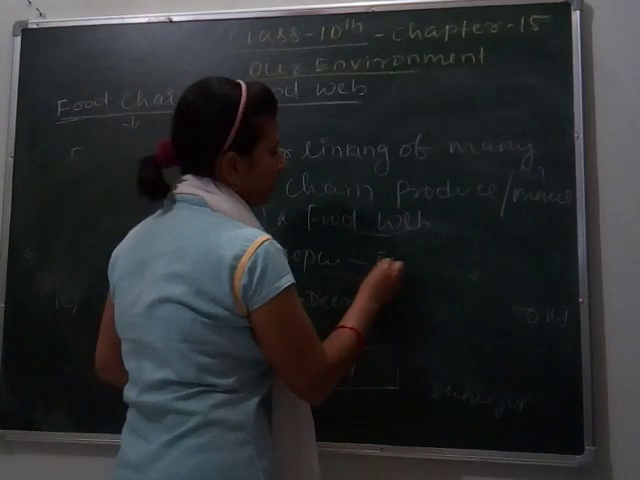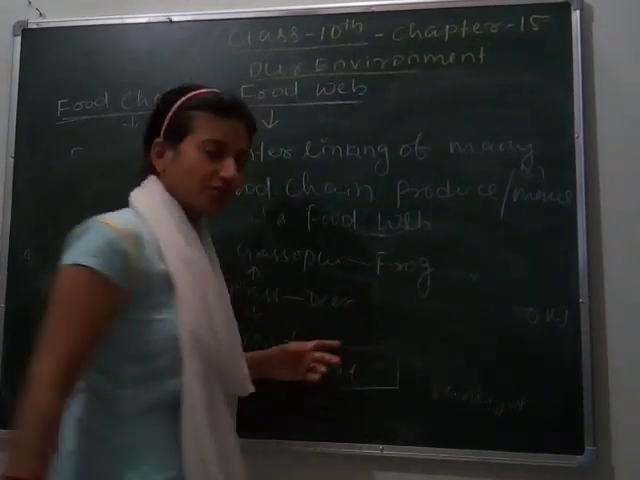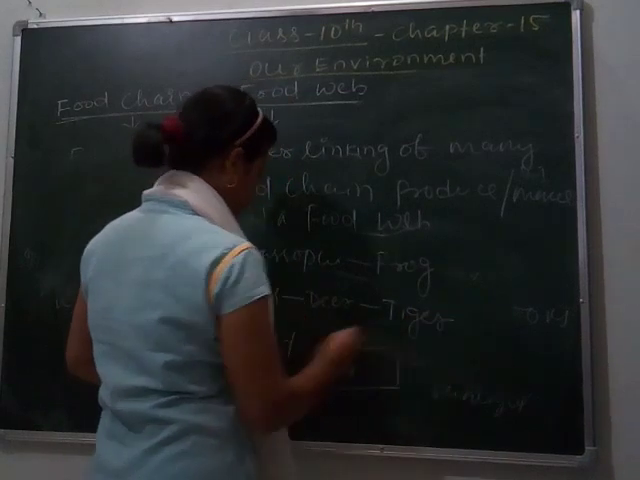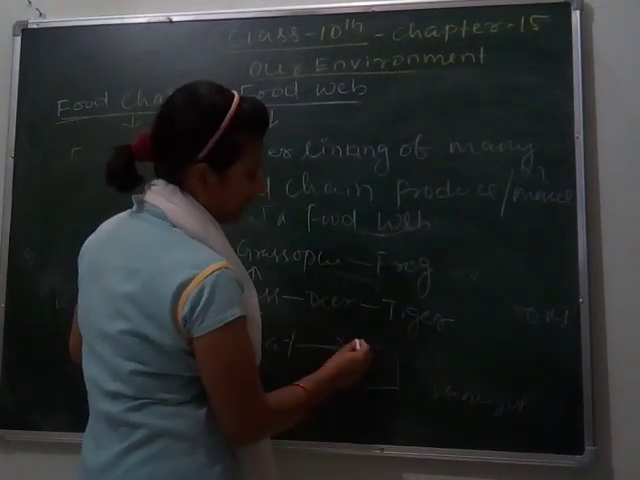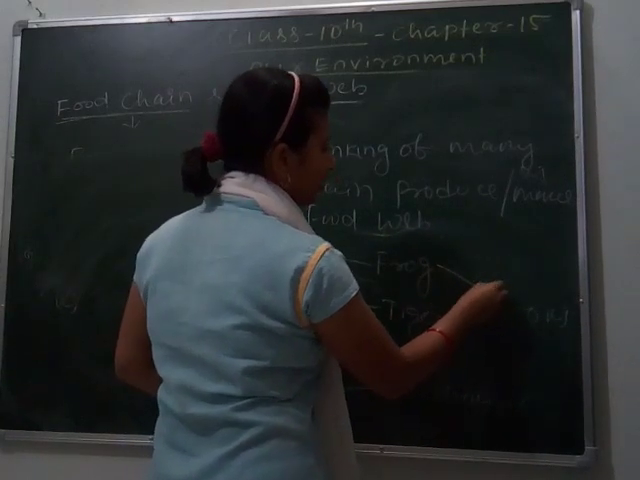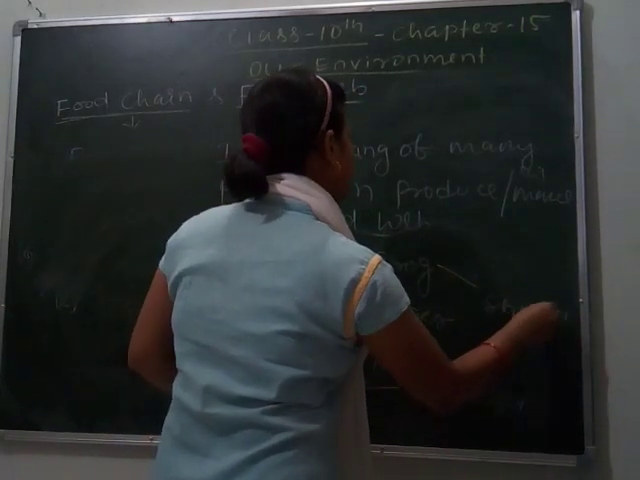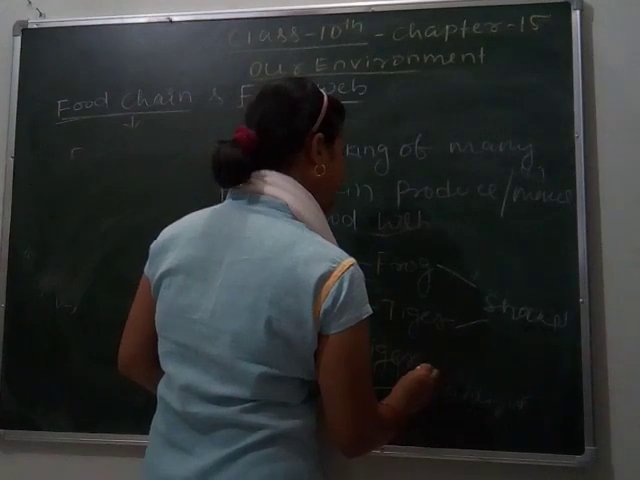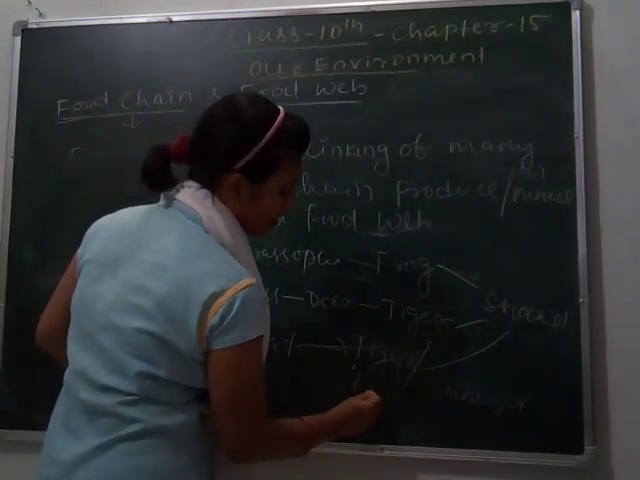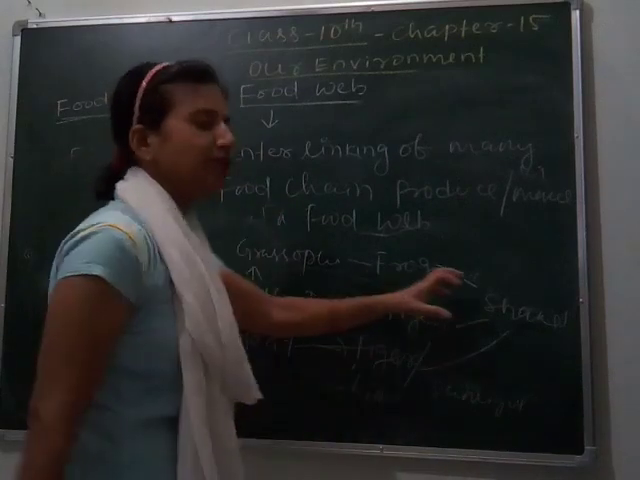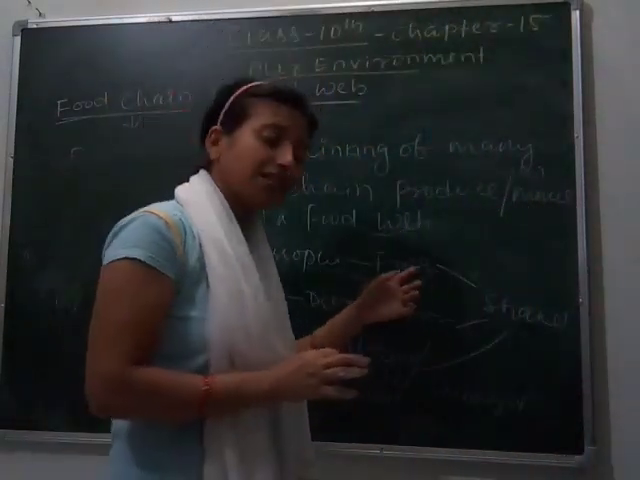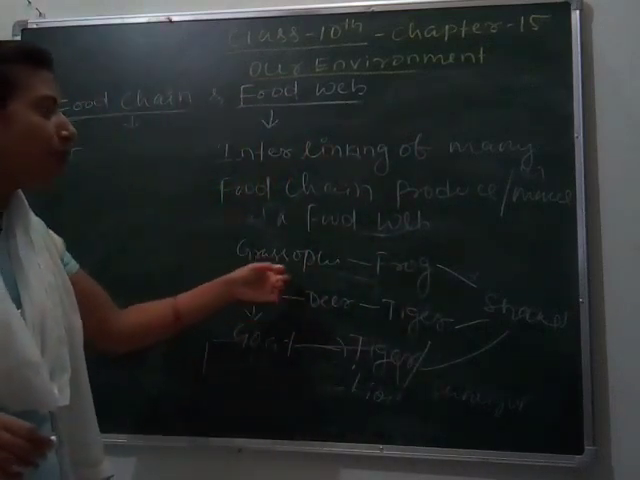Grasshopper is eaten by frog, obviously. Deer is eaten by tiger. Goat is eaten by tiger. Again frog is eaten by snake. Tiger is also eaten by snake. Let's take lion also as an example. So they are all fused in a net or web manner. That's why they form a web. So in this way a food web is formed.